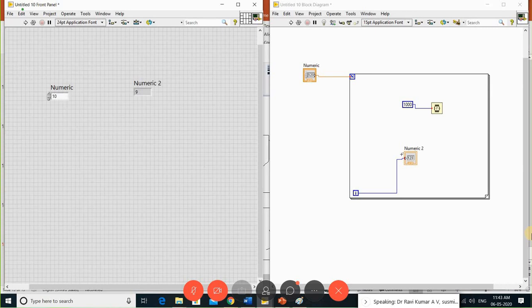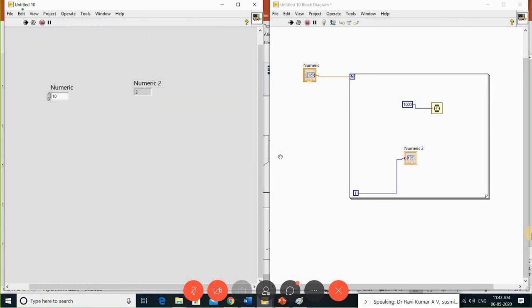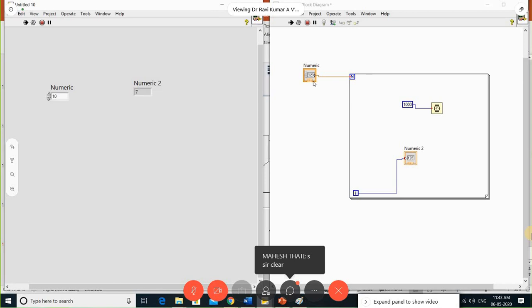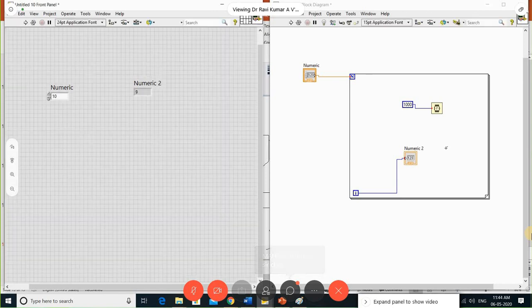Is it clear? So I am repeating once again. The I variable starts from 0. It takes the iteration I plus 1 until the condition is satisfied, that is n minus 1. Sorry, whenever n minus 1 becomes your I, then the loop will be terminated.